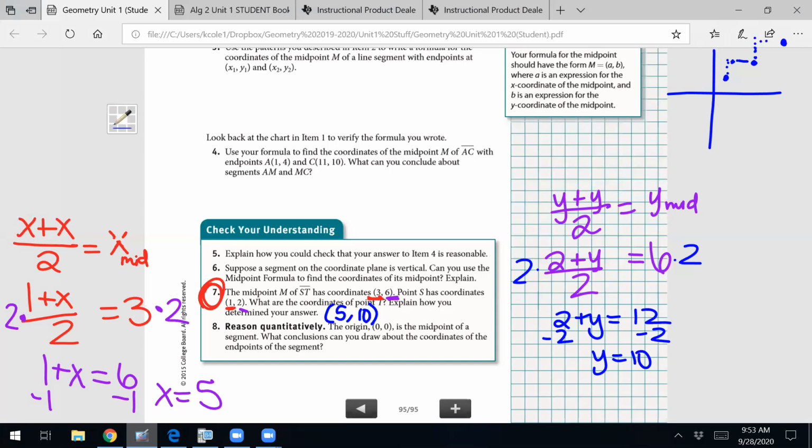If one of the x's is 2, what's the other x going to have to be to give you 0? -2, because they're going to add together, so they'd have to be opposites, because 2 plus -2 is 0. 0 divided by 2 gives you 0. The y's, again, if one of the y's is 7, the other y has to be -7, because 7 plus -7 gives you 0. 0 divided by 2 is going to give you 0. So the x's and the y's of the endpoints have to be opposite of one another.